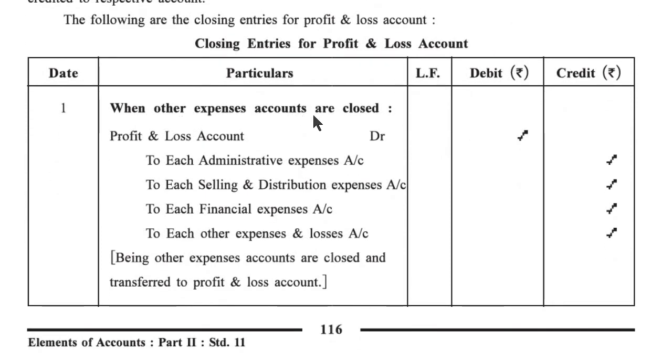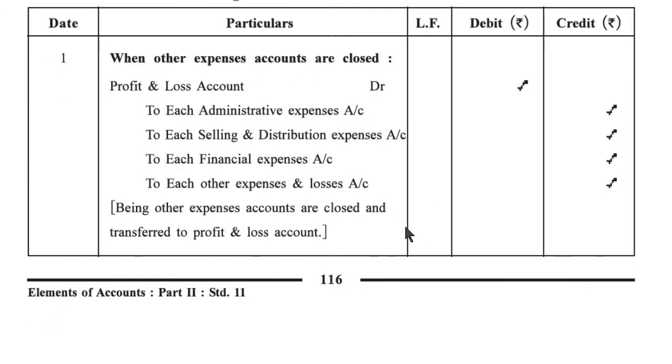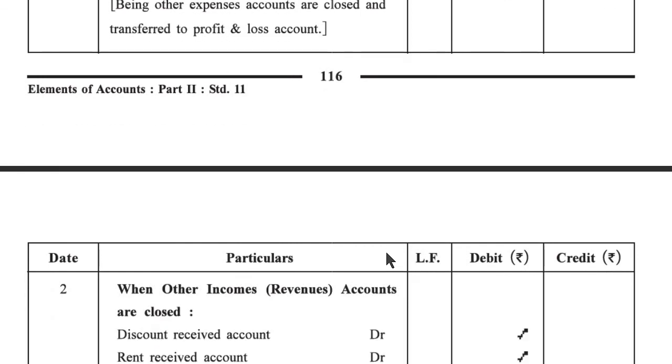When other expenses accounts are closed, profit and loss account debit to each administrative expenses account, to each selling and distribution expense account, to each financial expense account, to each other expense and losses account. Being other expenses account are closed and transferred to profit and loss account.